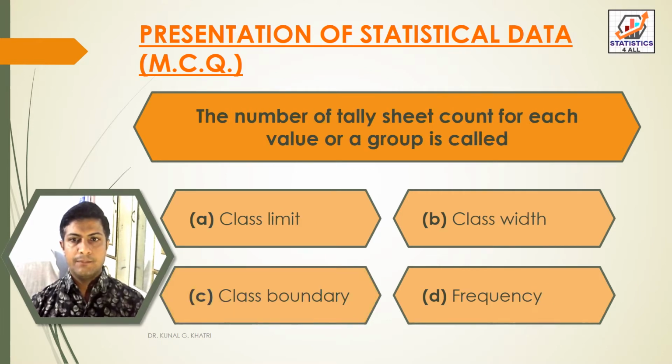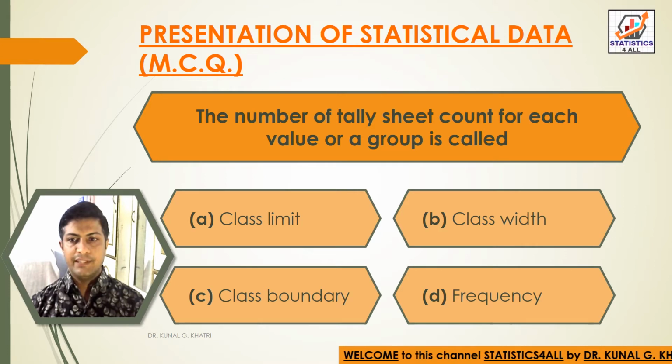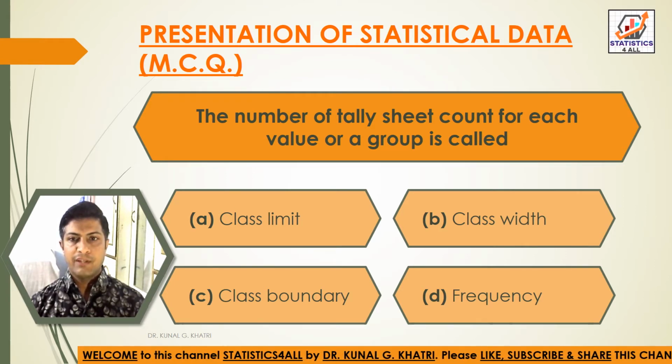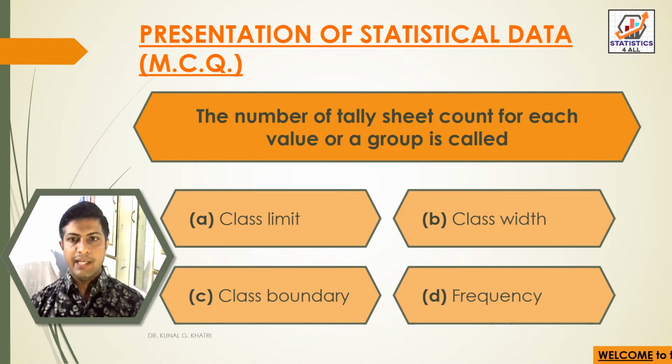Next question. The number of tally sheet count for each value or a group is called option A, class limit, option B, class width, option C, class boundary, and option D, frequency. So here we have answer option D, that is frequency. The number of tally sheet count for each value or a group is called frequency.